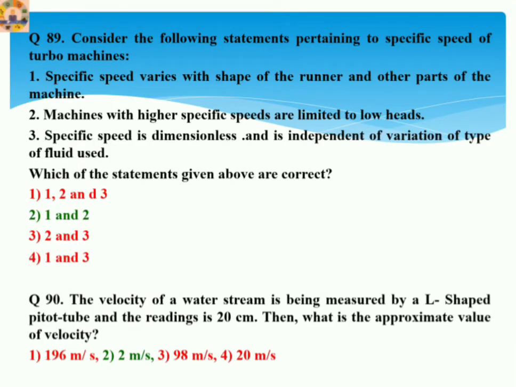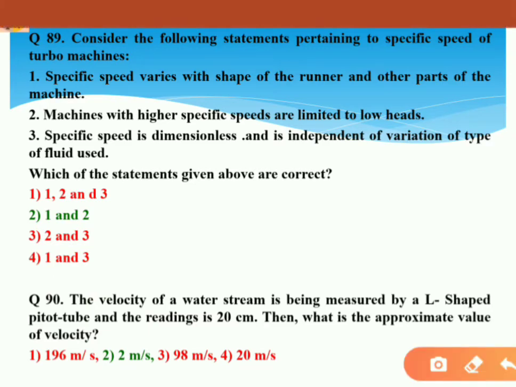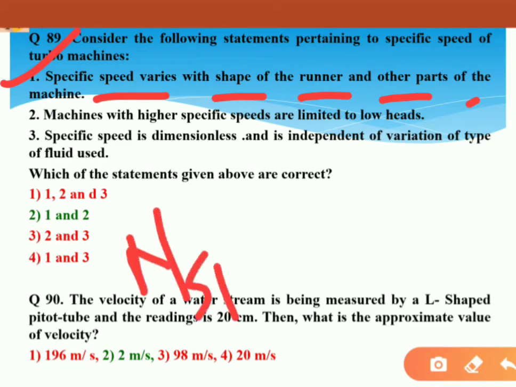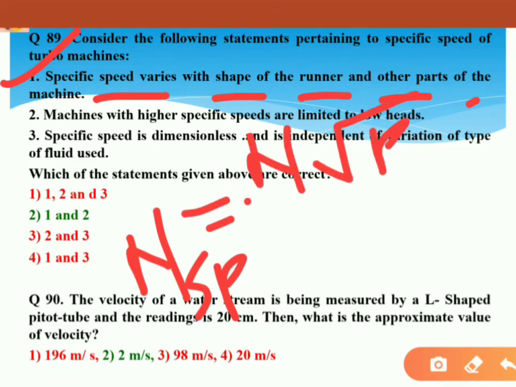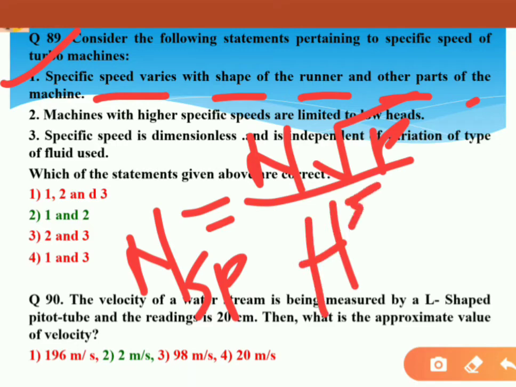Consider the following statements pertaining to specific speed of turbo machines. So here see, the specific speed varies with shape of runner and other parts of the machine. Yes, it is correct. It absolutely depends on the geometry. And let's see option 2. Machines with high specific speed are limited to lower. As you know, specific speed, as I have discussed, its formula is N root P divided by H to the power 5 by 4 for turbine.